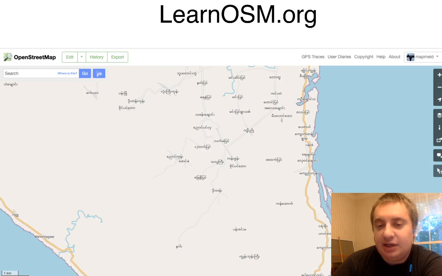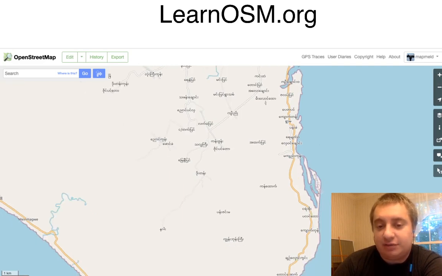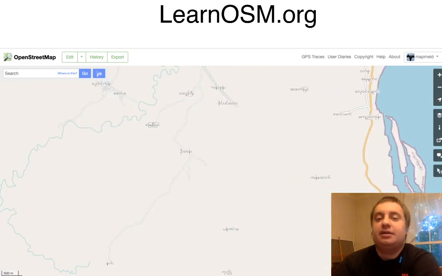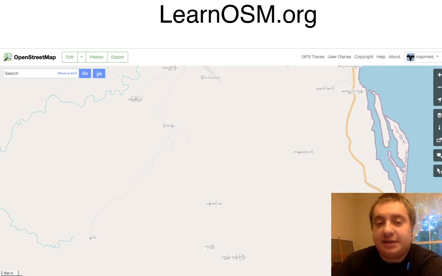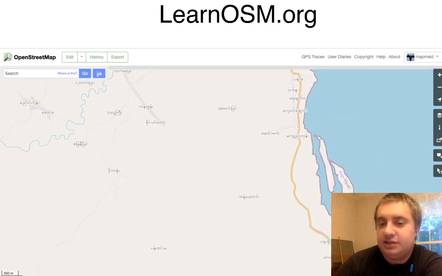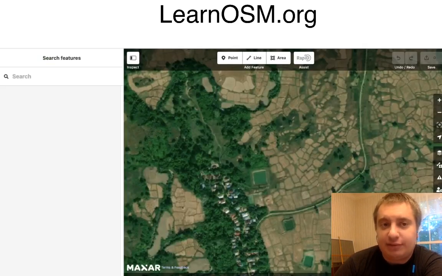is that while you have a lot of these names of local places, you don't have the road network connecting to them. As an editor, this is helpful to me because I can look at one of the roads that I know is existing and try to figure out how would I trace it to connect to the missing pieces. Something else I want to show you with this is the RapiD tool from Facebook.